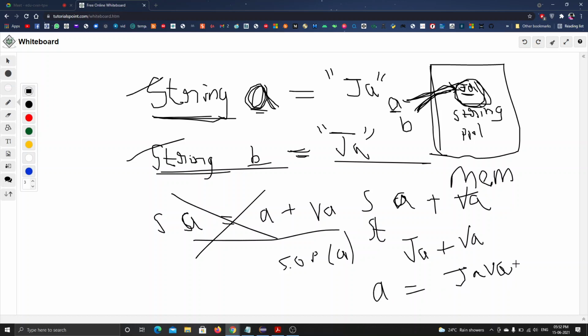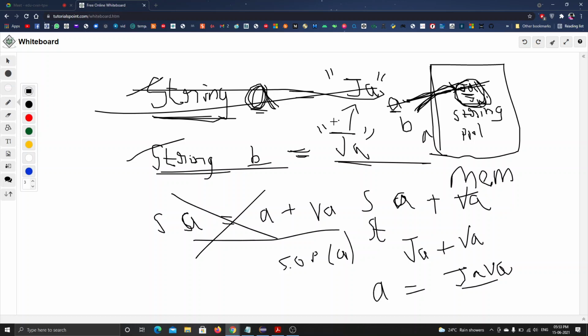Now when it goes, it creates a new memory allocation by erasing this string JA. A is removed and replaced by A is equal to Java. Okay, Java is replaced now. This JA and A variable is not there. Okay, but B was referring to JA, right? Previously, this JA is referring to this variable originally.